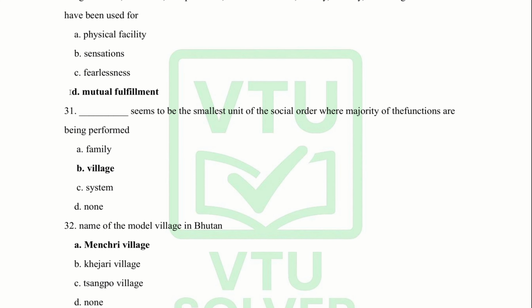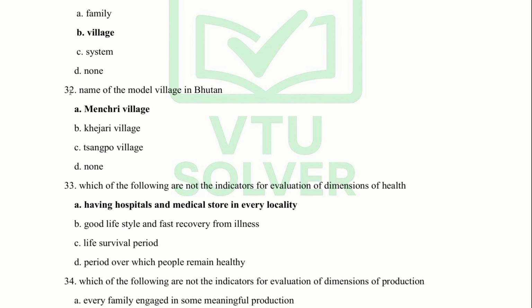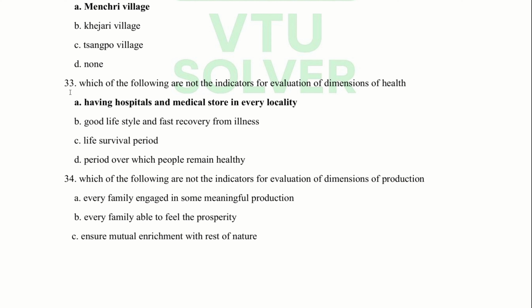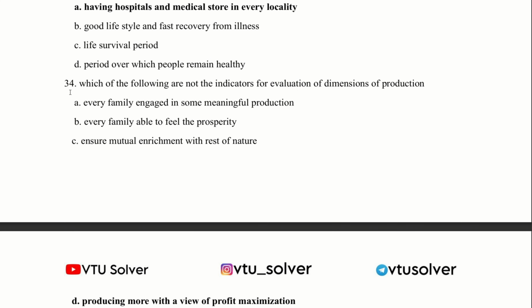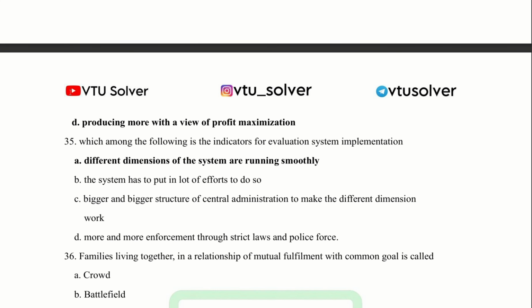31. Dash seems to be the smallest unit of the social order where the majority of the functions are being performed. Village. 32. Name of the model village in Bhutan. Manchari village. 33. Which of the following are not indicators for evaluation of the dimension of health? Having hospitals and medical stores in every locality. 34. Which of the following are not indicators for evaluation of the dimension of production? Producing more with a view to profit maximization.